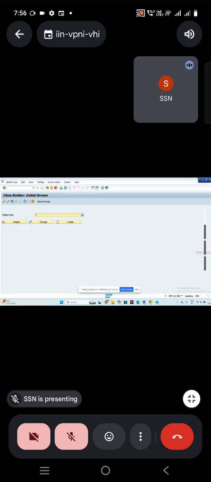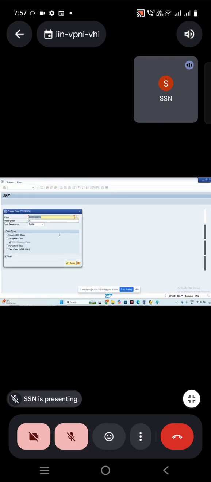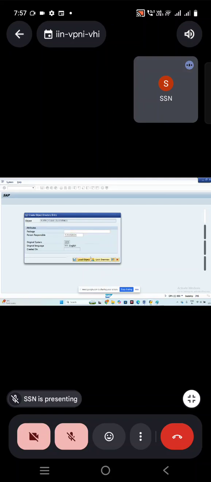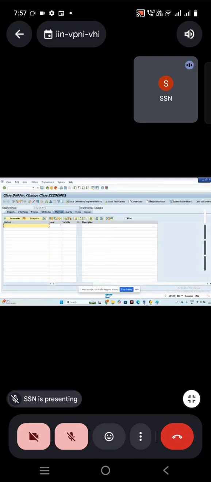Is the class Z22 demo class, only creating just for demo. So here I chose public and it is not final. Click on save, say local object. So it's got created. Don't see all the tabs in a hurry.